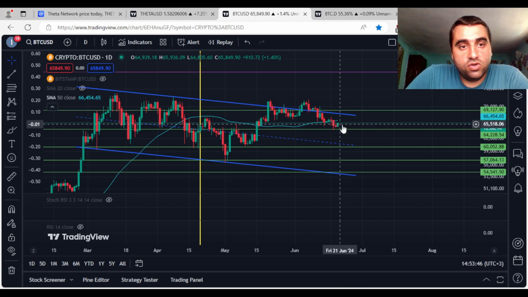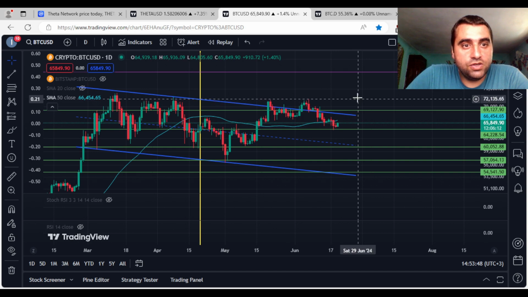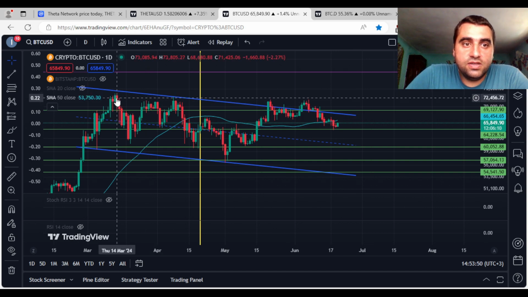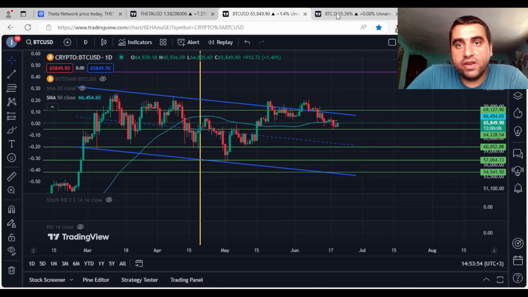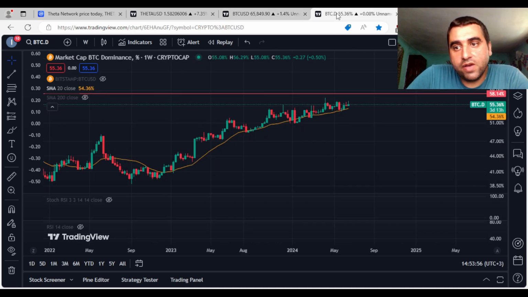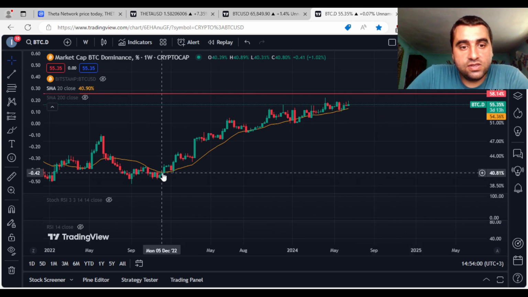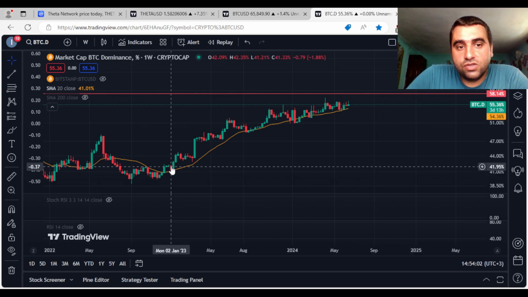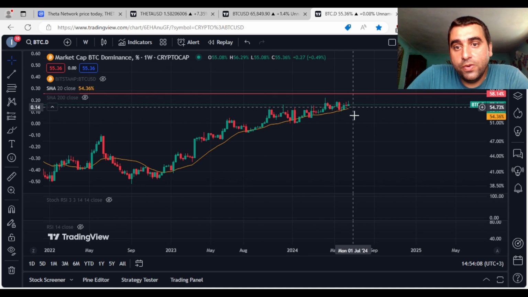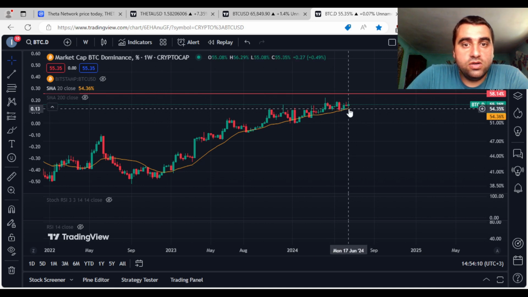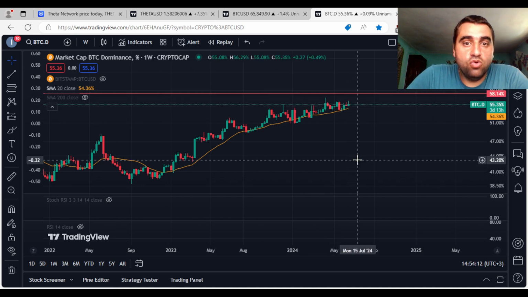So I think it is important to exceed this level for having a chance to retest the previous all-time high that was almost 74k. Right now Bitcoin dominance is at 55.36%. It is in continuing increase since November 2022, and it is above the 20 weekly simple moving average since December 2022. So right now the price momentum is bullish.